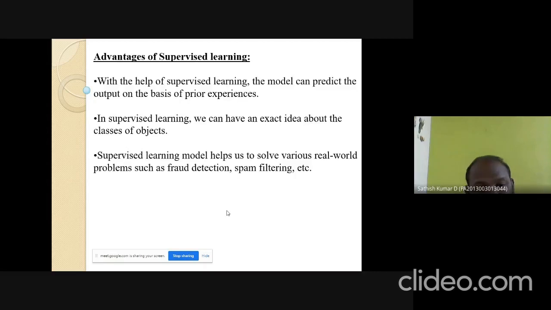Real world problems such as fraud detection and spam filtering. In fraud detection, the existing transactions are used to train the model. Then if there is any deviation from the existing transactions, it can easily predict the fraud. That is some of the advantages of supervised learning.